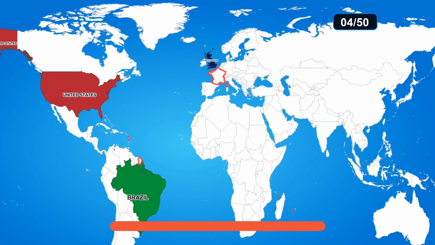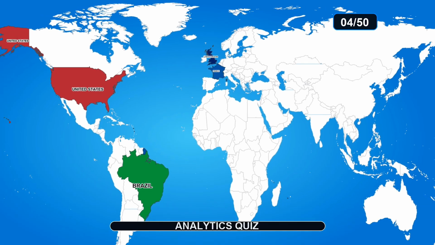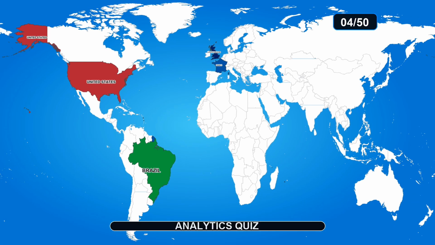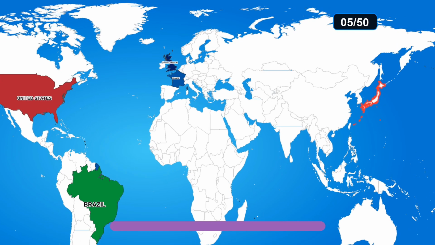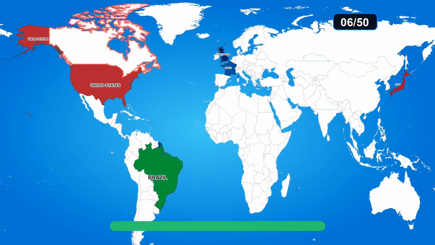Guess the country on the map. The answer is France. Guess the country on the map. The answer is Japan. Guess the country on the map.